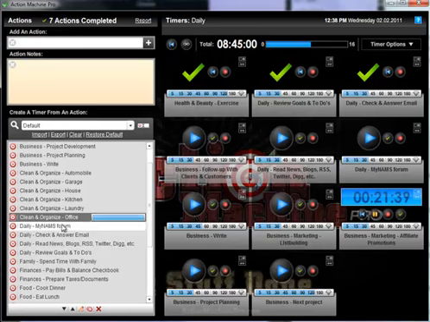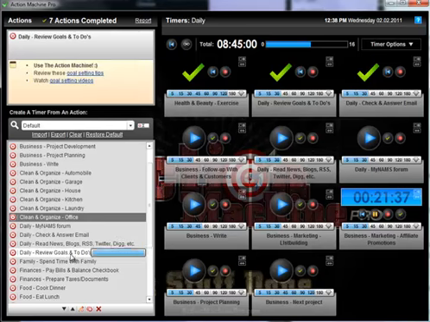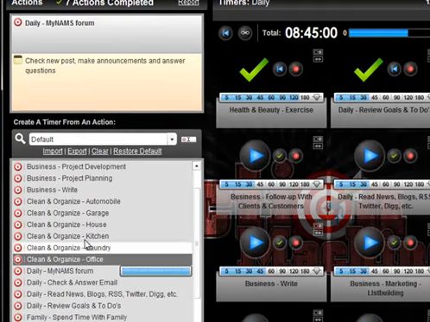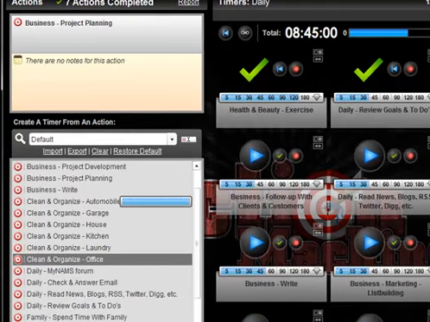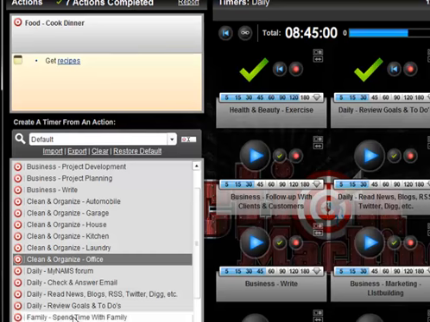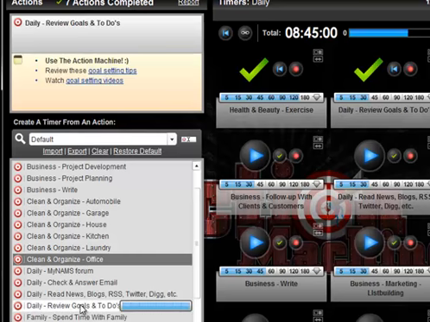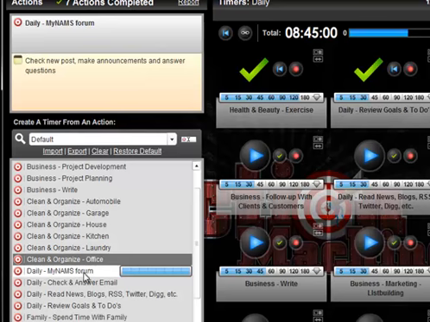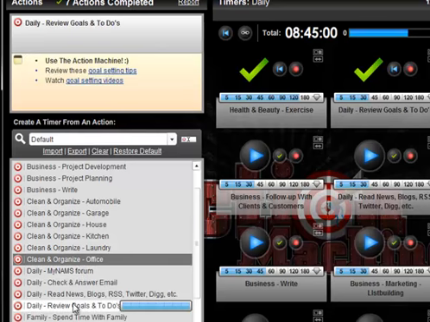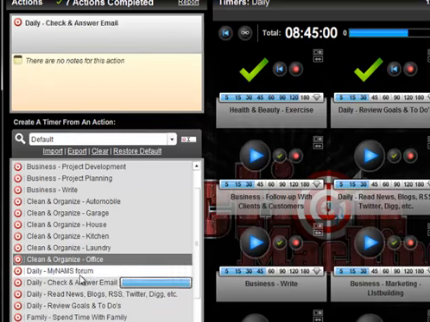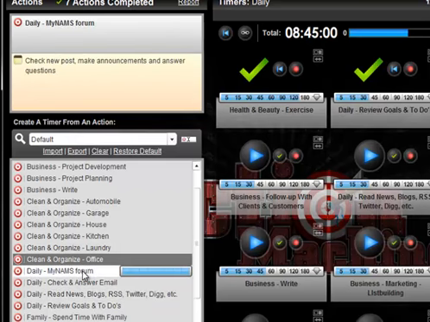This column here is my left column of tasks and activities. Many of these are standard. They come with the package itself. You can come in here and add them, remove them, edit them. That's what I do, is edit a lot of them. I created all of these daily tasks to go in my daily timer, and I'm going to create another one.